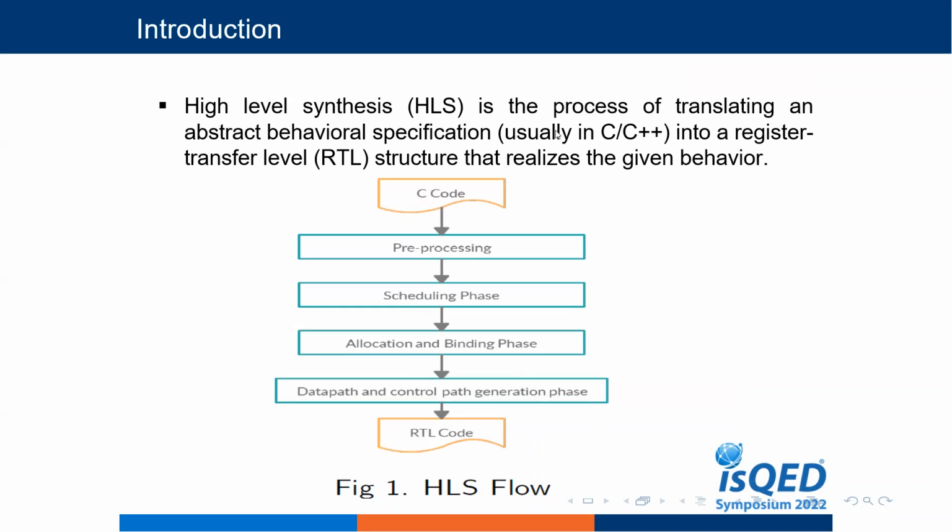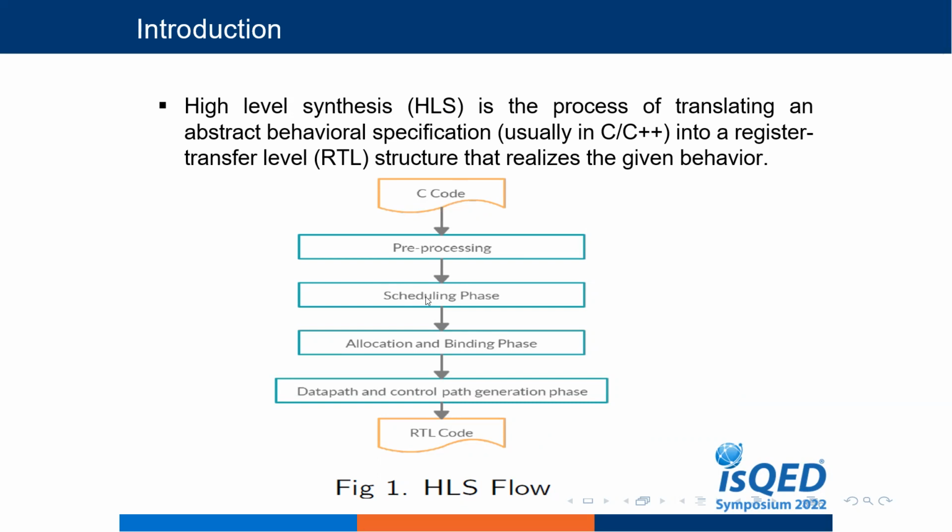Introduction. High-level synthesis is the process of translating an abstract behavioral specification, usually in C or C++, into register transfer level. The high-level synthesis process passes through different phases. The first phase is pre-processing, which transforms the input description into an internal representation, and various compiler optimizations will be done in this phase.